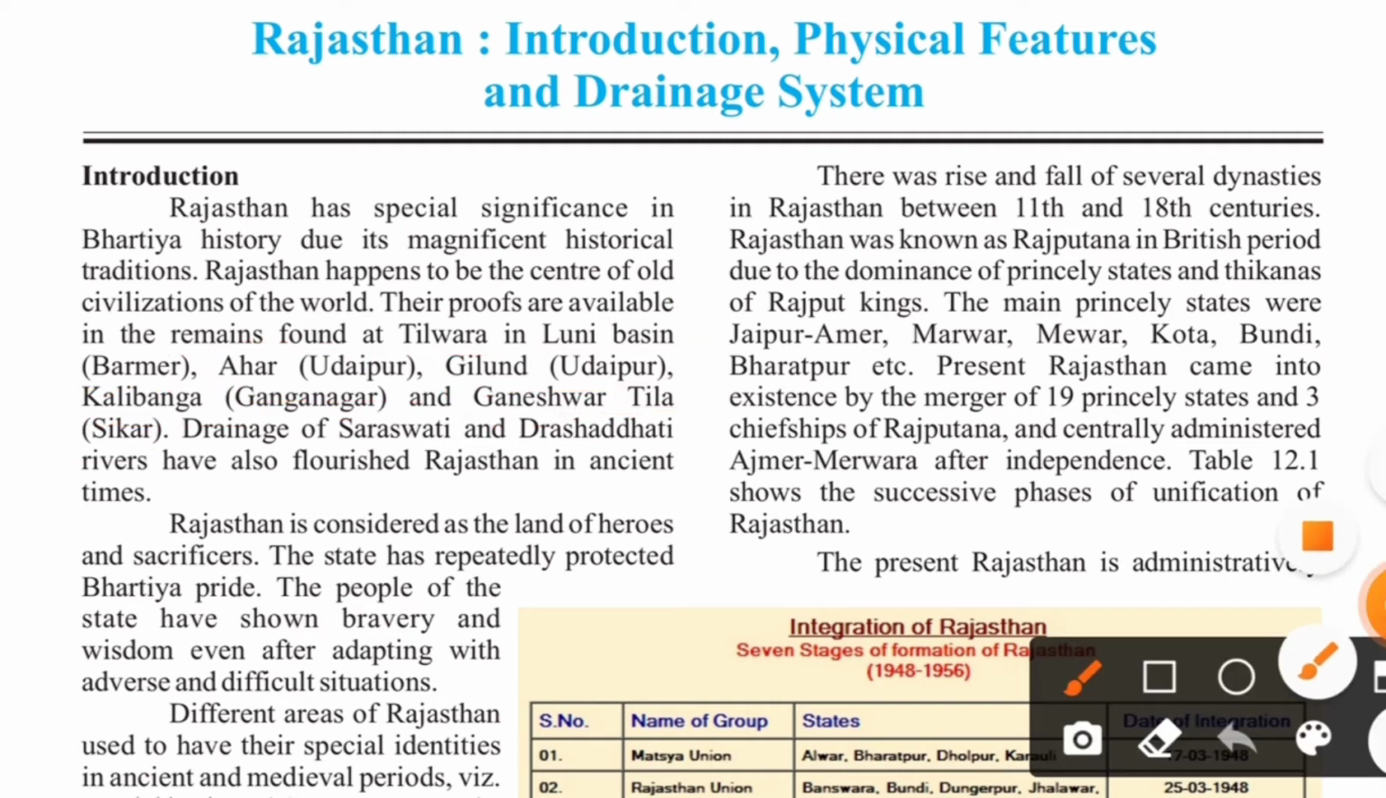Further, it says the drainage of Saraswati and Drishadvati. Okay, rivers have also flourished in Rajasthan in ancient time, not now. In the ancient times, it says. So Rajasthan is considered as the land of heroes and sacrifices. The state has repeatedly protected Bharatiya pride. The people of the state have shown bravery and wisdom, even after adapting to adverse and difficult situations.